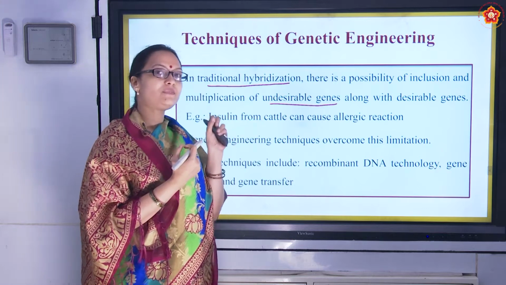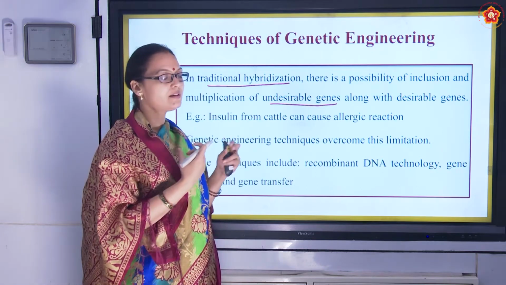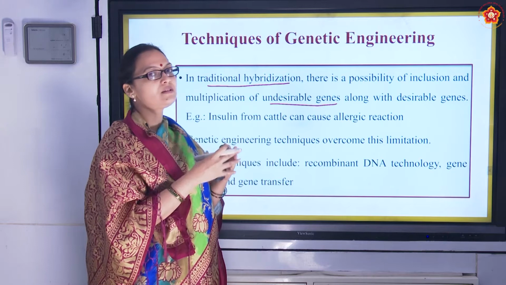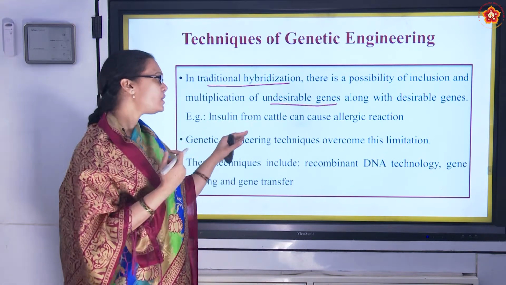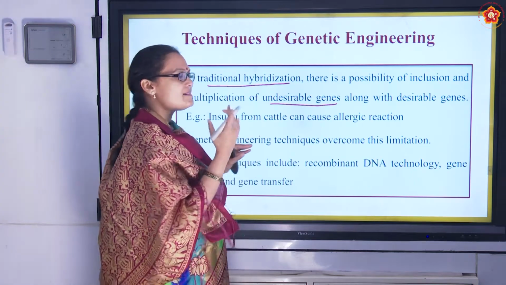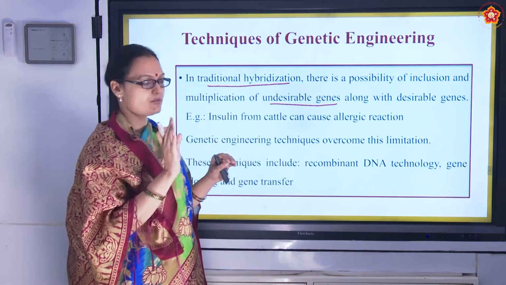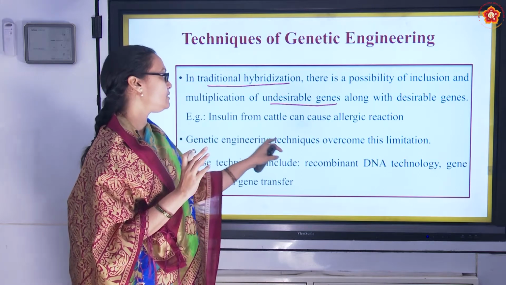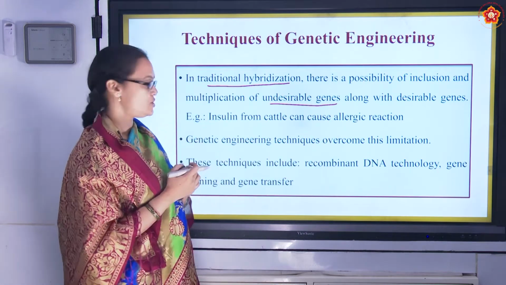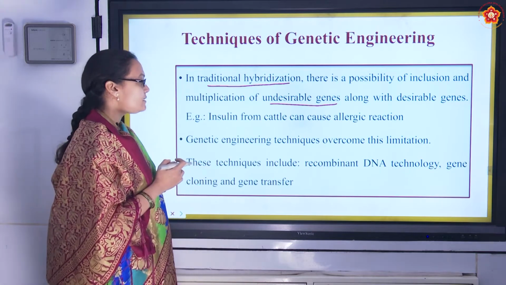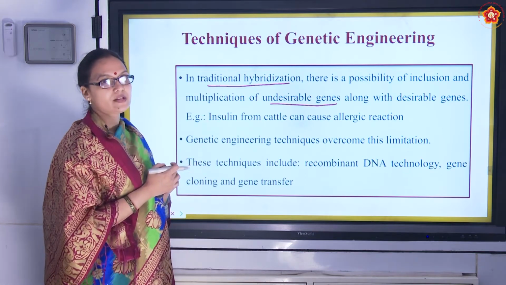We just pick up the desirable traits which we want and then we club them together so that we get progeny which is useful to us. And the undesirable genes can be removed, right? So genetic engineering techniques overcome this limitation of having undesirable genes. Next, what are the techniques? So we are talking about the techniques of genetic engineering.